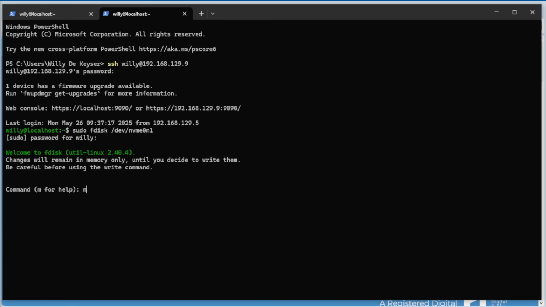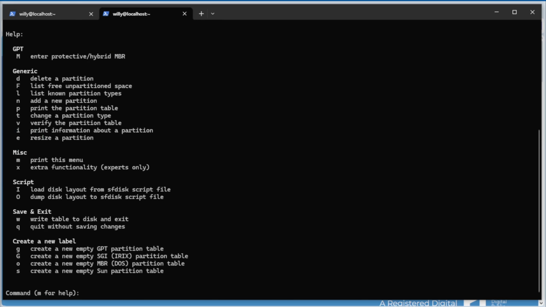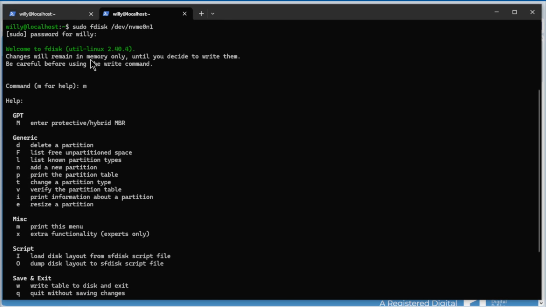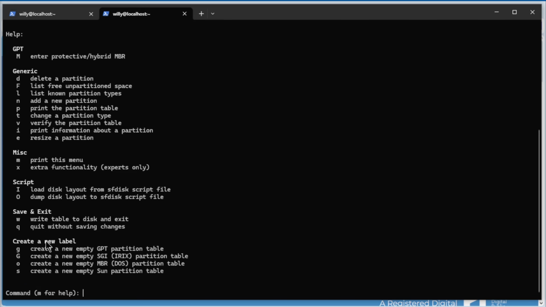First we do m for help. See, we have a lot of things here, but what we do now is create a new empty partition table. We need the GPT partition. So g.